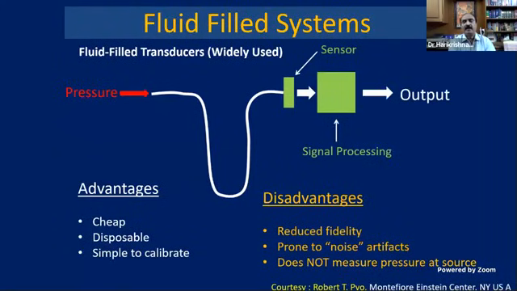So commonly what we use is the fluid-filled systems. The pressure comes through the catheter connected to the patient's vascular system or the ventricle, and then it comes to a sensor. The sensor processes it, and the output is displayed on the screen. The advantage of the fluid-filled system is that it is cheap, disposable, simple to calibrate, etc. The disadvantage is that it is prone to noise, reduced fidelity, etc.